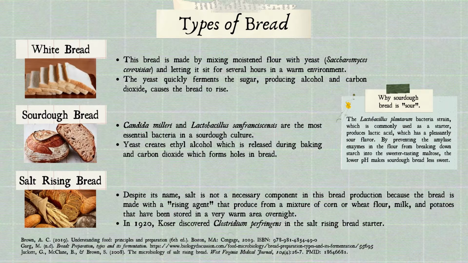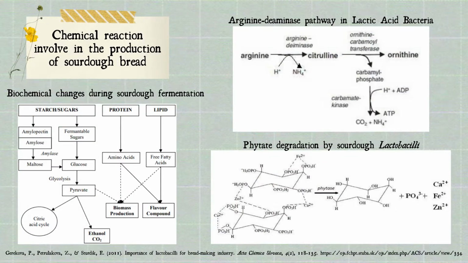Third is salt rising bread. Despite its name, salt is not a necessary component in this bread production because the bread is made with a rising agent produced from a mixture of corn or wheat flour, milk, and potatoes that have been stored in a very warm area overnight. The starter is said to contain Clostridium perfringens. This slide shows some chemical reactions involved in sourdough production.